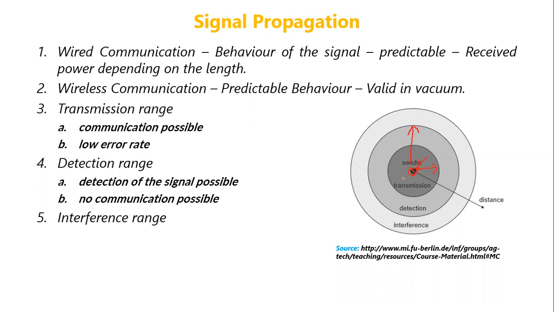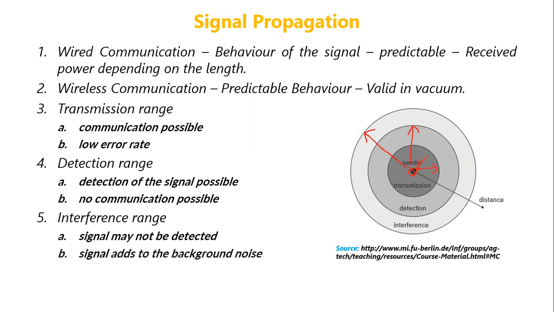And the next range is the interference range. Here, the signal may not even be detected. Detecting the signal becomes difficult, and the signal becomes weaker because of background noise. That range is called the interference range. As the distance increases, the strength of the signal keeps decreasing. The first few meters or first few kilometers form the transmission range, the next circle forms the detection range, and the next forms the interference range.